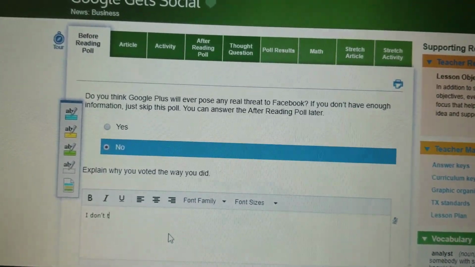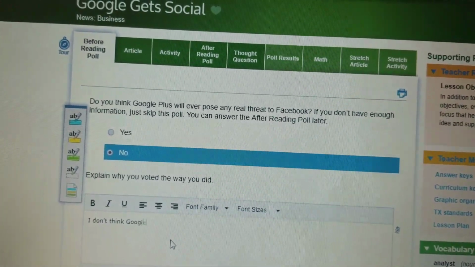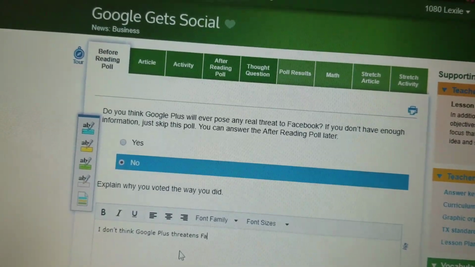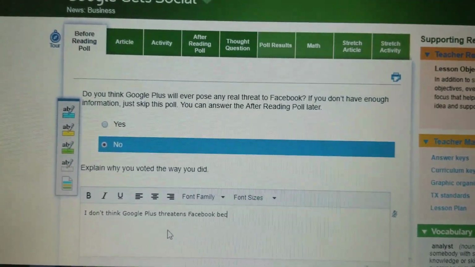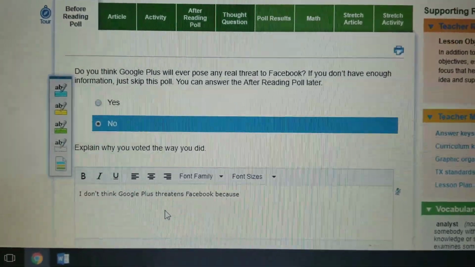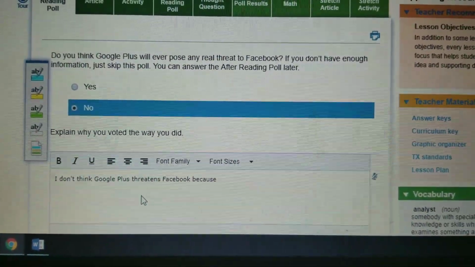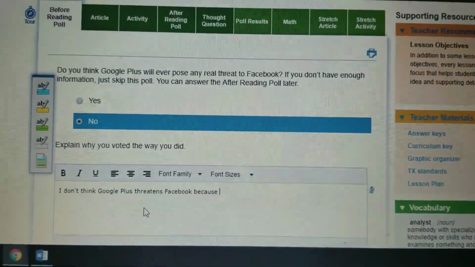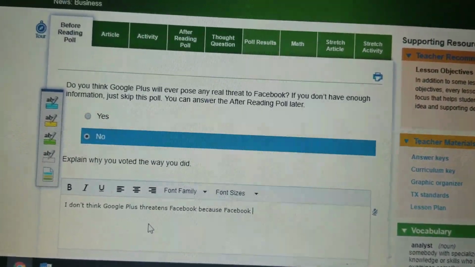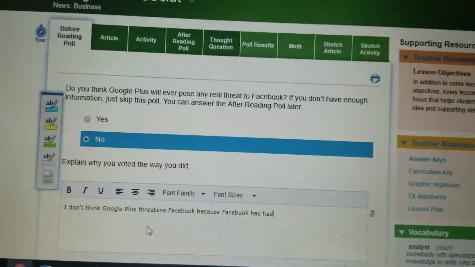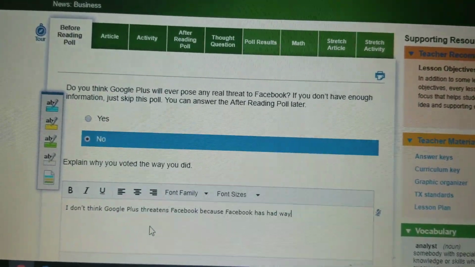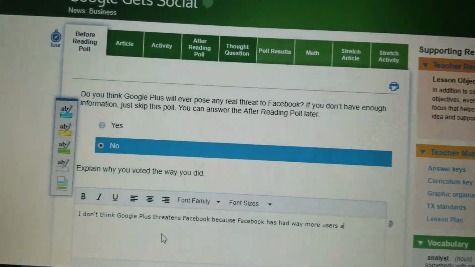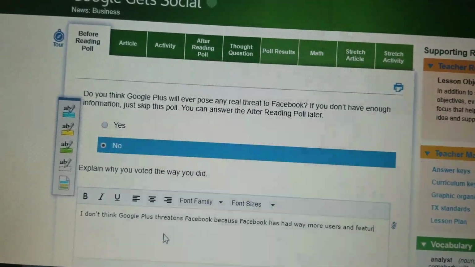So I don't think Google Plus threatens Facebook because, and I'm going to use what I know just from the past, I think that Facebook has had way more users and features.